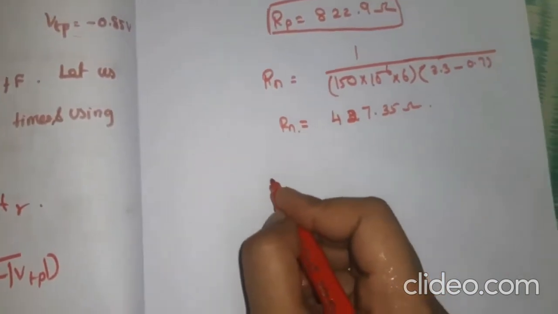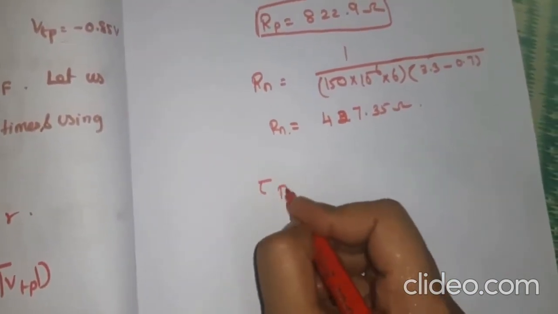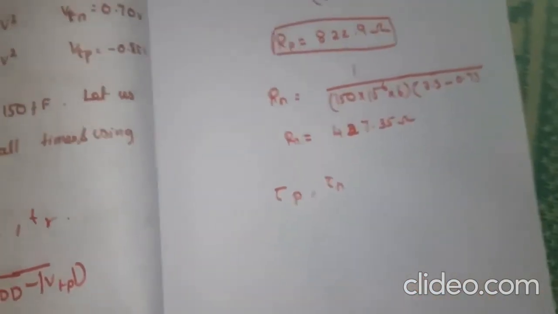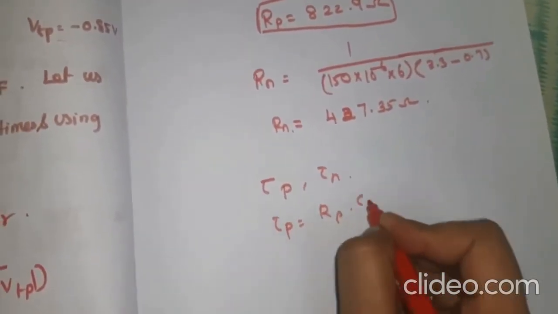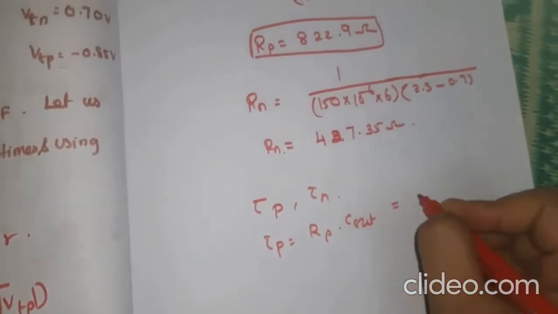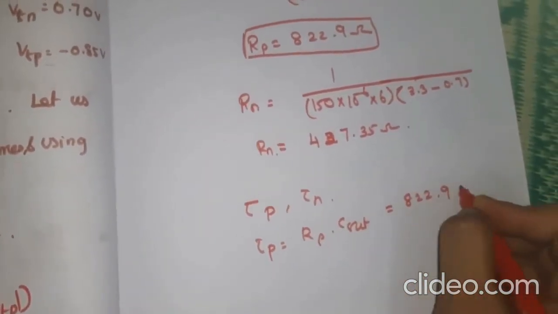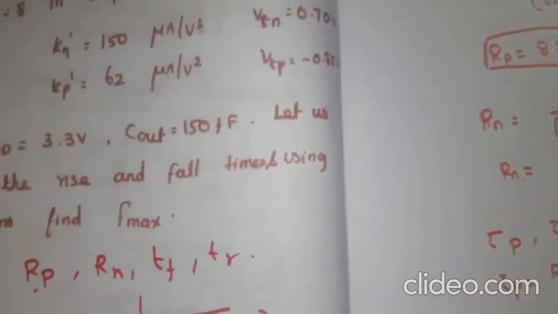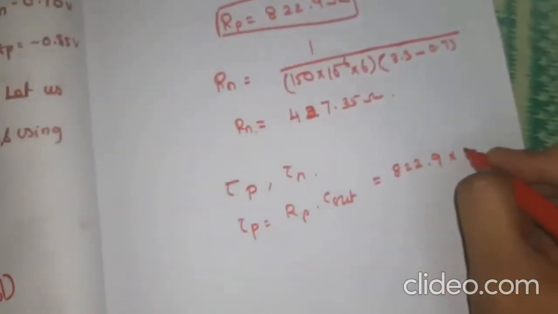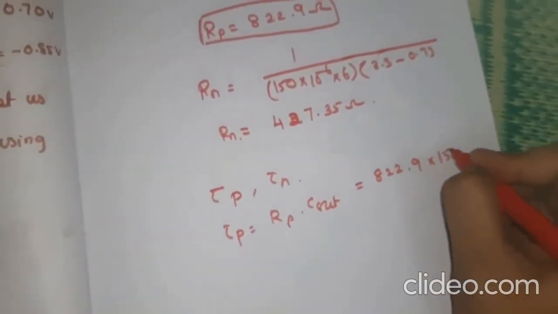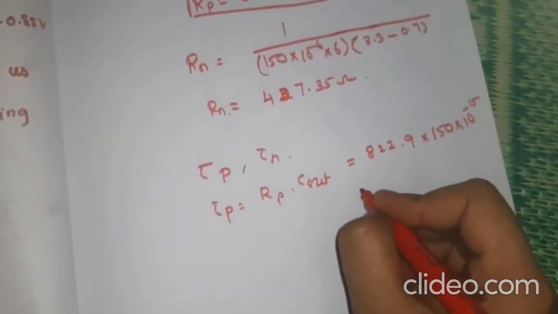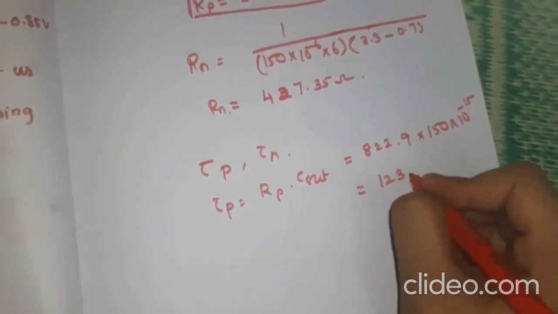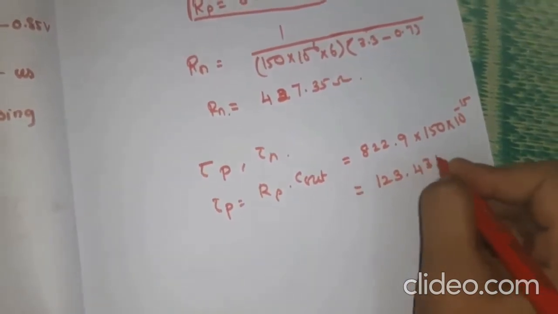So from that we have to find tau P and tau N. Tau P is equal to RP into Cout. So the RP value is 822.9 and the Cout value is 150 femtofarad, that is 150 into 10 to the power minus 15. Solving this we will get 2343 picosecond.